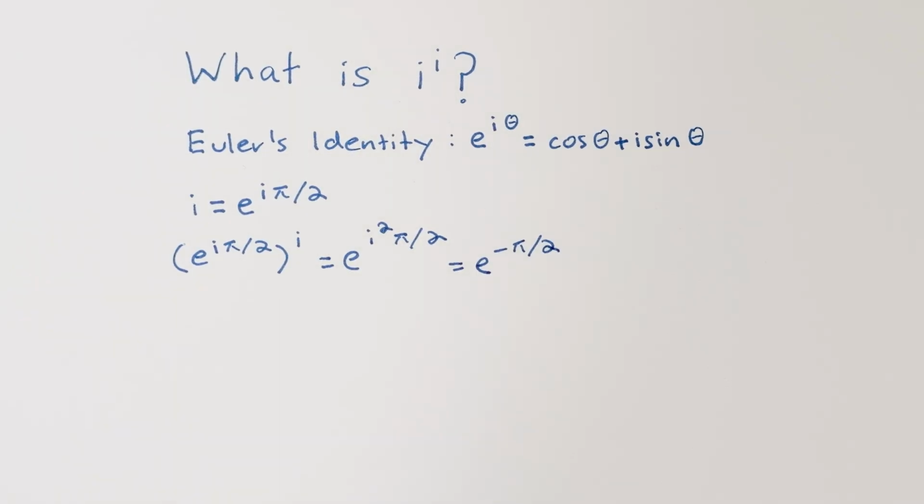And if you punch that into a calculator, you get approximately 0.207. And that is how you solve this problem.